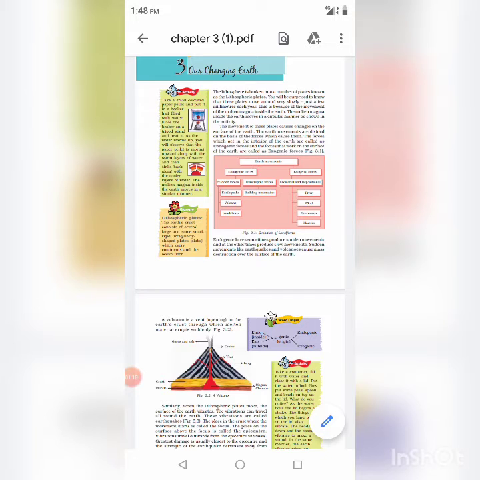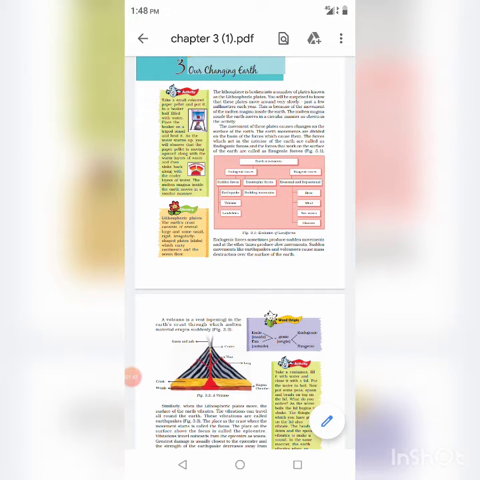Endogenic forces: the forces which act in the interior of the earth are called endogenic forces. Endogenic forces sometimes produce sudden movement and at other times slow movement. Sudden movements like earthquakes and volcanoes cause mass destruction over the surface of the earth.